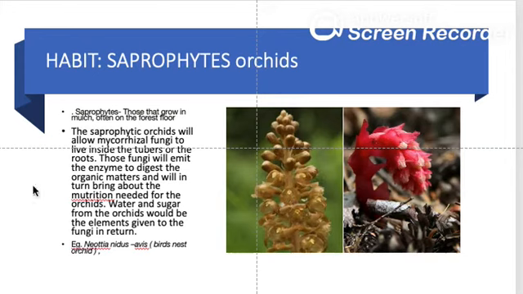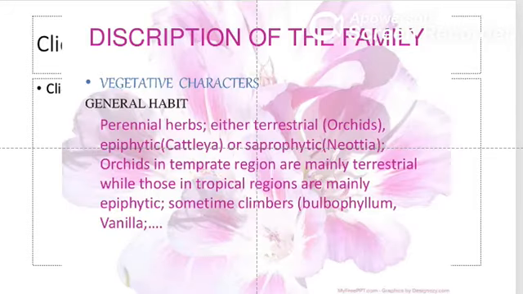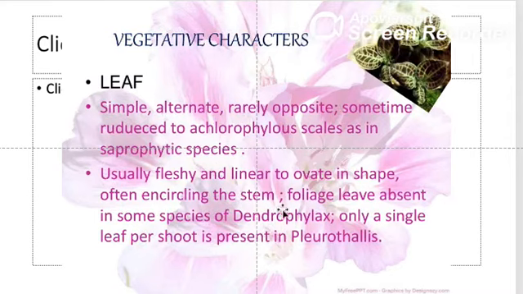They lack the green pigment chlorophyll, and that is why they are reduced to scales, as in saprophytic species.